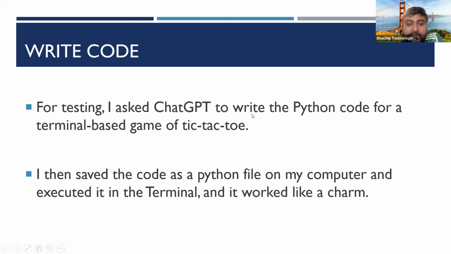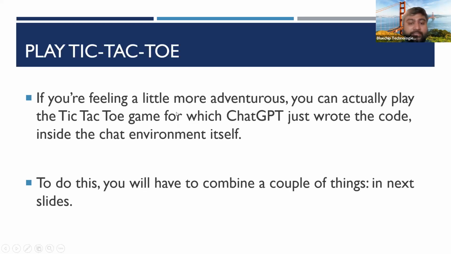So here you can see, we can ask ChatGPT to write Python code for a game called tic-tac-toe. As I mentioned, in this section we are looking at IT programmers. It supports almost all programming languages, but again, you need to break the problem down into whatever piece of code you are writing. Then you can ask specific questions on that. Then ChatGPT is going to write that code, and here we can use chain prompt. In this use case, we are asking ChatGPT to write the game, and in the next prompt, we are asking ChatGPT to play the game with us. So we are playing the game written by ChatGPT.